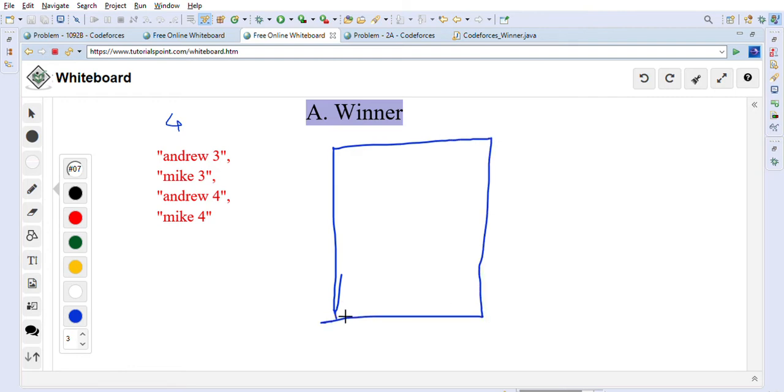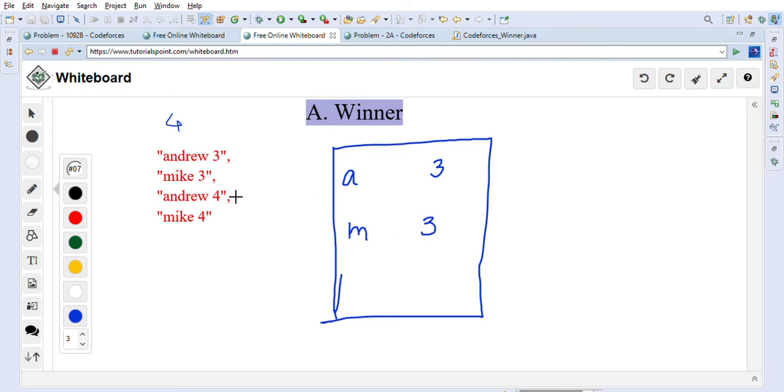So name is the key and then this points is the value, right? So let's say Andrew here, I am just writing A for Andrew. So Andrew scores 3 points first. So we'll go from each of these rounds, right? Then Mike scores 3 points.